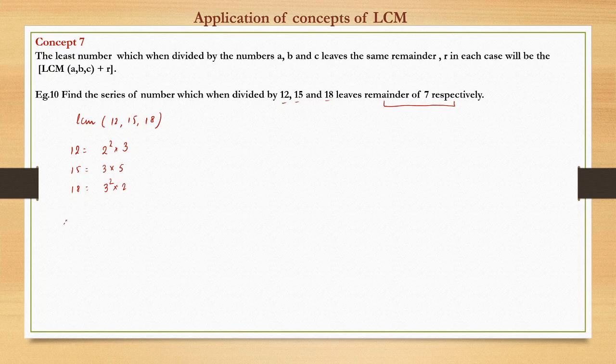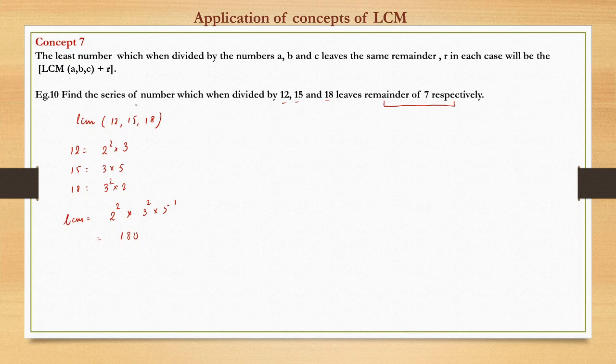So LCM would be on the prime numbers 2 into 3 into 5. So 2 has a highest power of 2, 3 has a highest power of 2, 5 has a highest power of 1. So that is nothing but 4 into 9, 36, into 5 is 180. 180 is the smallest number which is divisible by all the three numbers 12, 15 and 18.